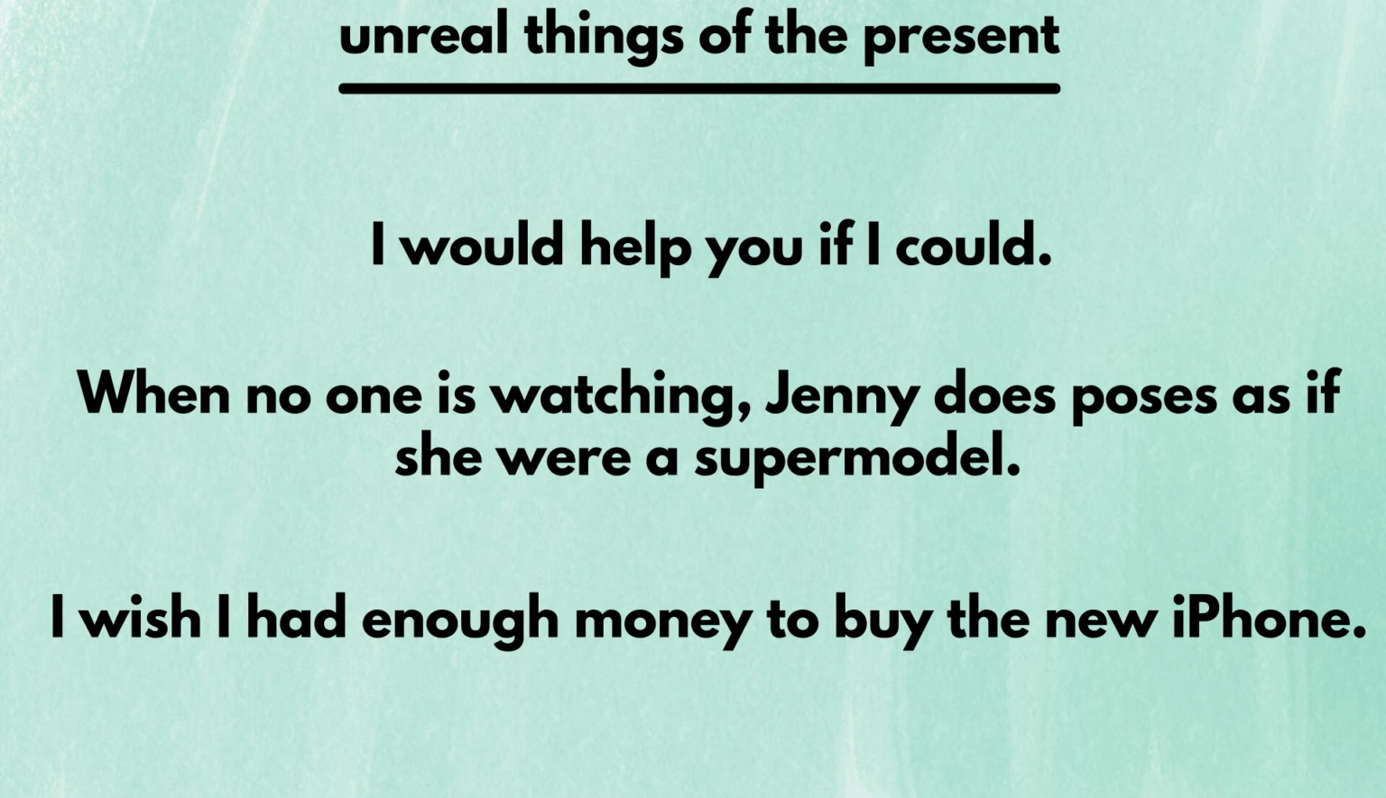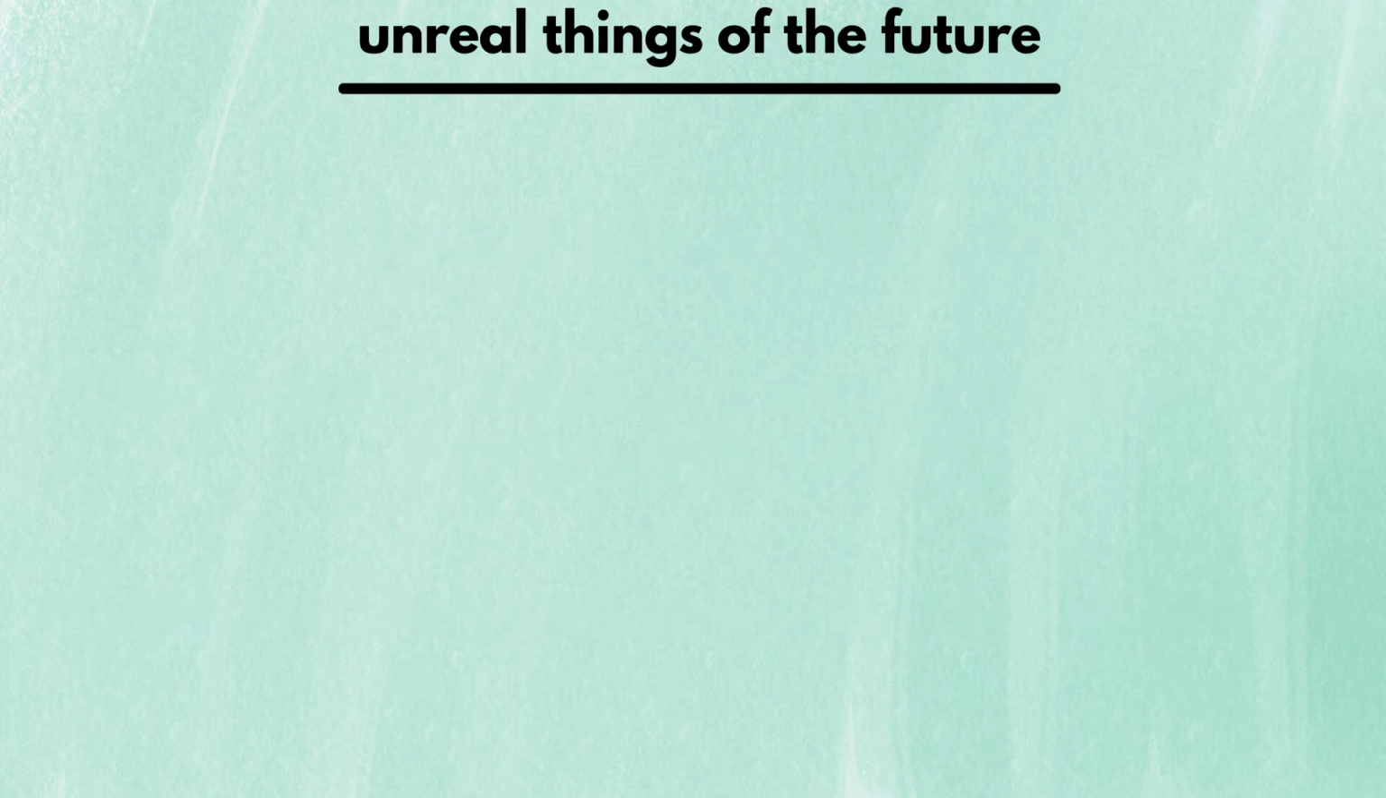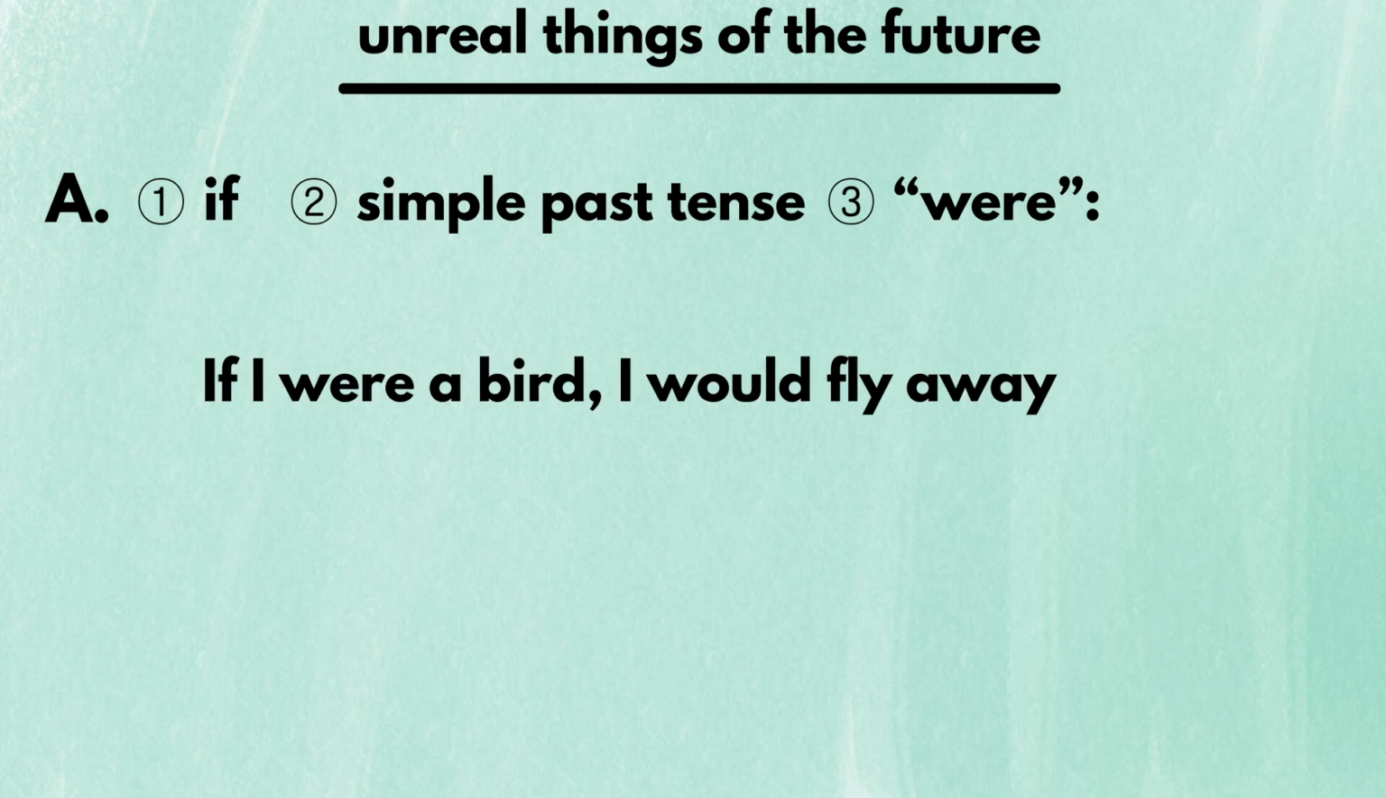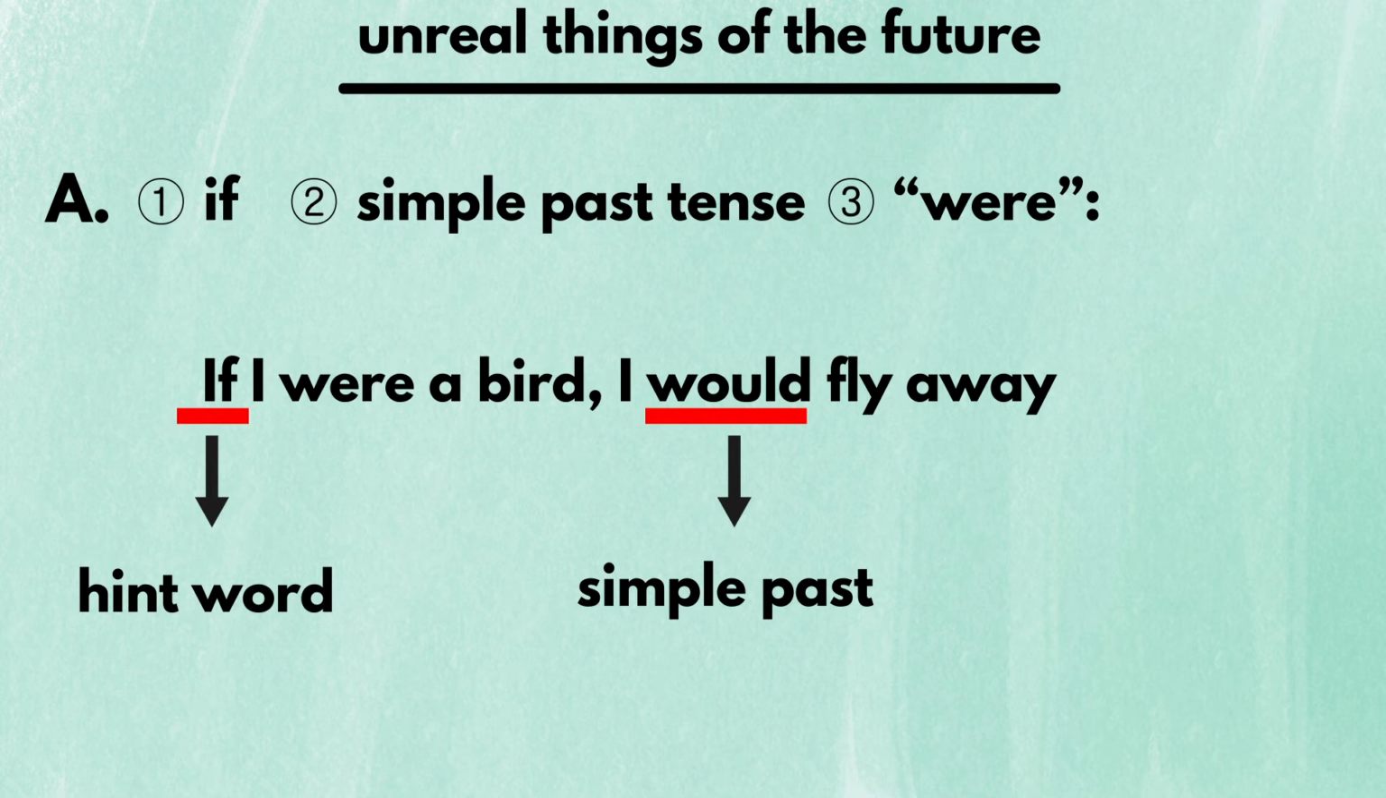Let's move on to the unreal things of the future. The structure for unreal things of the future is quite similar to that of the present unreal things. There are two major structures for future unreal things though. The first structure consists of three features: the word "if," simple past tense for verbs, and "were" for all variations of the verb "be." This structure is very similar to that of the present unreal things. Here's an example sentence. "If I were a bird, I would fly away." You have a hinting word, you have verbs in simple past forms, and you have "were" for the verb "be."